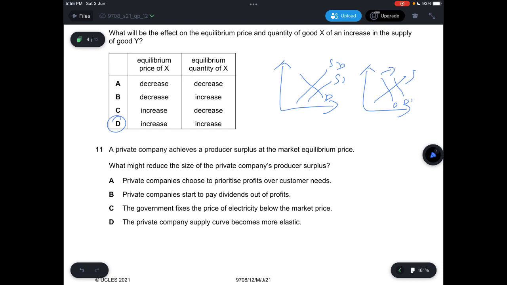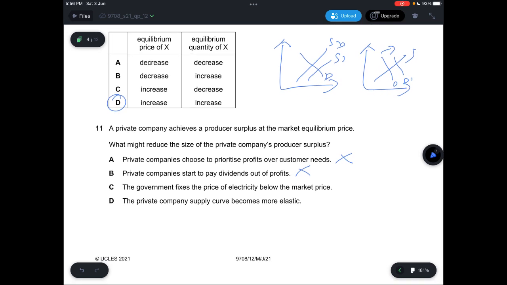Question 11, a private company achieves a producer surplus at the market equilibrium price, and what might reduce its size? A says private companies choose to prioritize profits. This will not reduce the producer surplus. B says private companies start to pay dividends out of profits, which also will not result in a decrease in size, because the producer surplus is basically measuring the area between what the producers are willing to accept to supply the particular product, and the price that the producers are actually getting. So it will not be affected when the companies start to pay dividends.